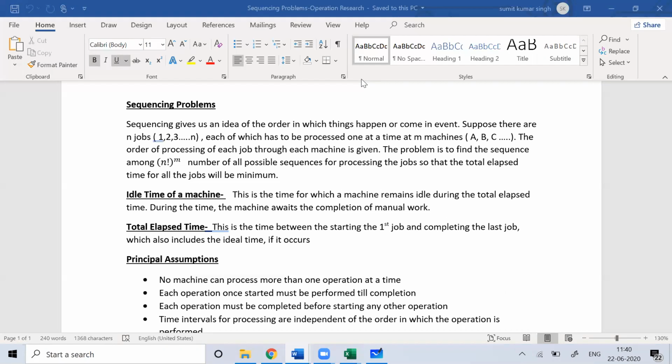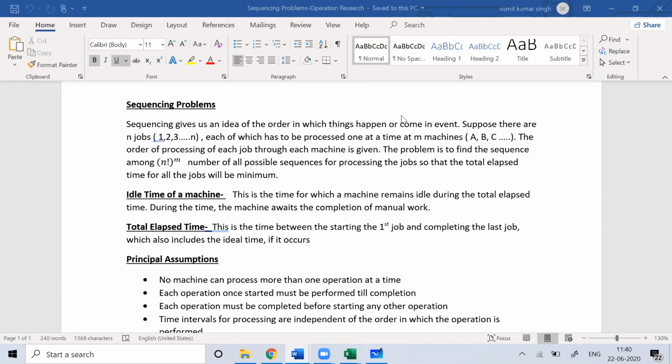Imagine a setup where you have a lot of machines working together, performing different sets of work. How can you sequence the work on these machines so that efficiency improves?